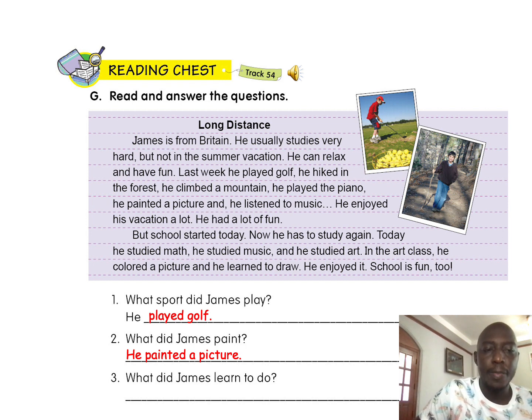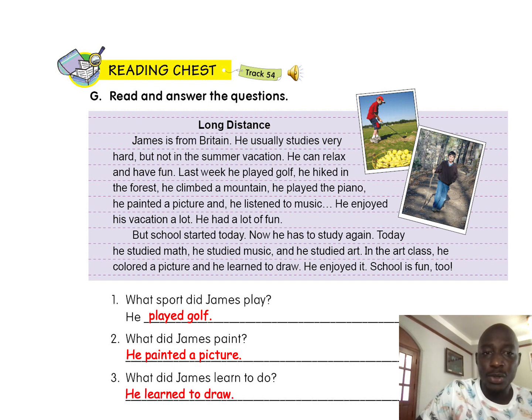Okay, now number 3, what do we have next? What did James learn to do? So if we go back to our passage, we are going to see he climbed a mountain, he played the piano, he painted a picture, he listened to music, he enjoyed his vacation. So what did he learn to do?